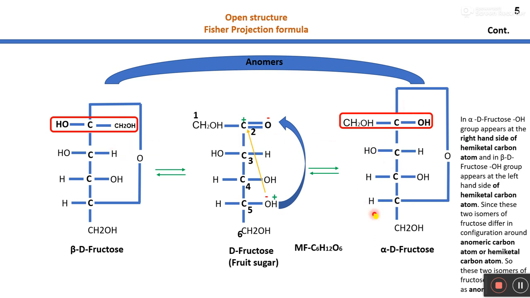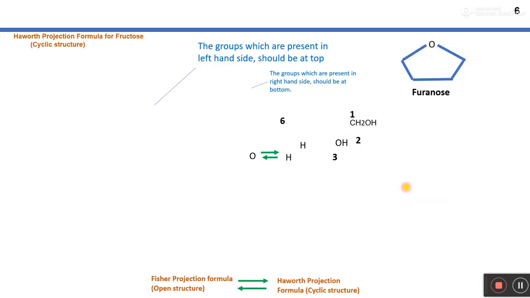Now this cyclic structure of D fructose generally resembles another cyclic carbon structure, that is furanose, which generally has 5 carbons in its ring structure, that is first, second, third, fourth, and one will be here in the fifth, with one oxygen atom, right?